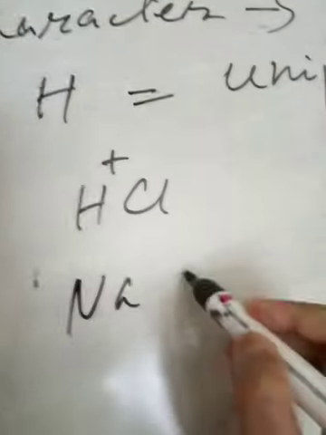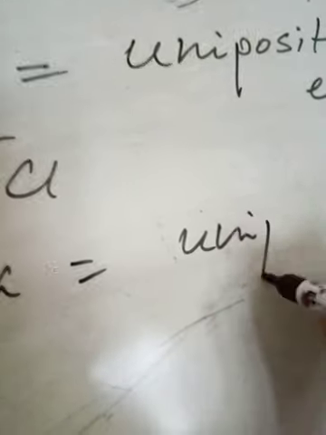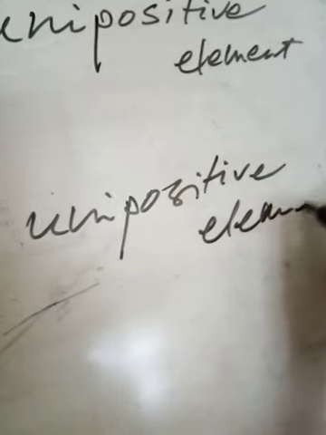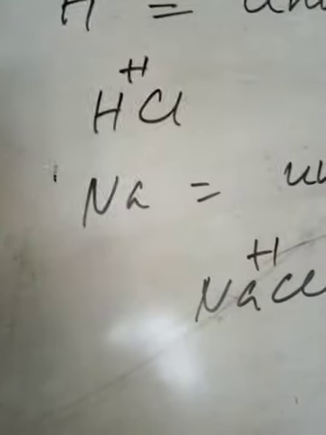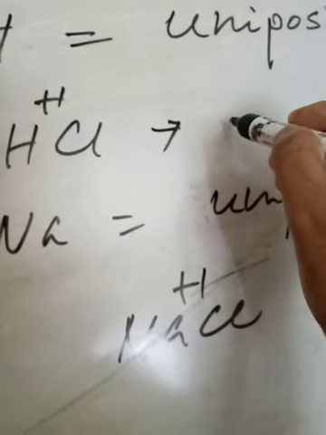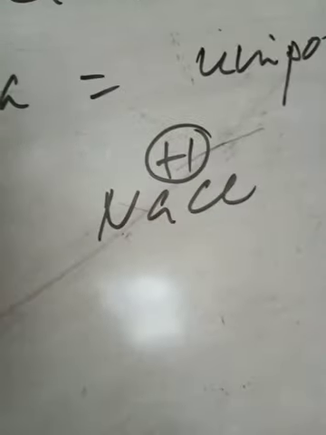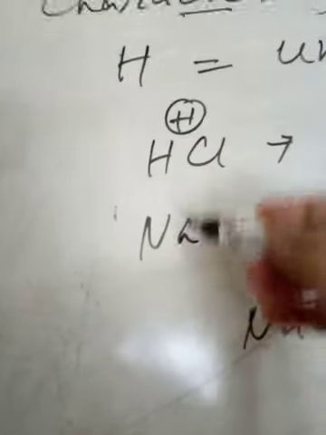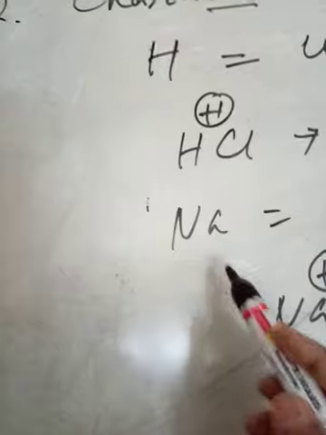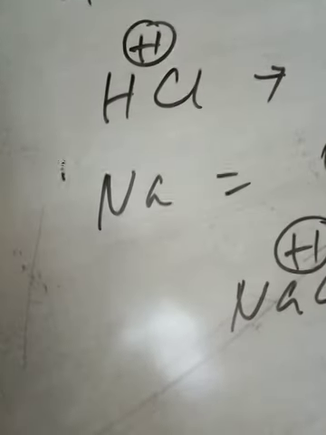Sodium or lithium are also unipositive elements, like NaCl, Na plus. H plus 1, this is plus 1. Here the valency of hydrogen is unipositive, sodium also unipositive, potassium also unipositive. So from character, hydrogen shows similarity with alkali metals like sodium, lithium, potassium, etc.